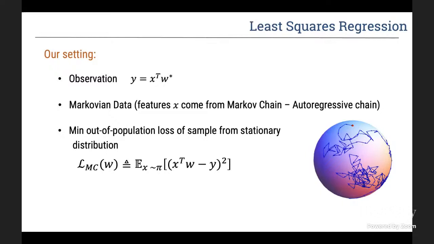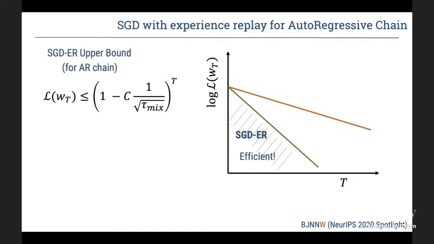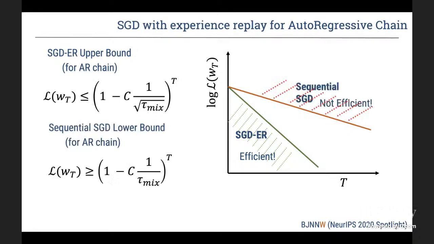So that's our loss. And so our main result is that SGD with experience replay for the autoregressive chain can speed up the learning. So we show an upper bound for SGD with experience replay where the loss decays exponentially in the number of time steps over the square root of the mixing time. And we show a lower bound for sequential SGD, so without experience replay, where the loss decays exponentially in the number of iterations over the mixing time.